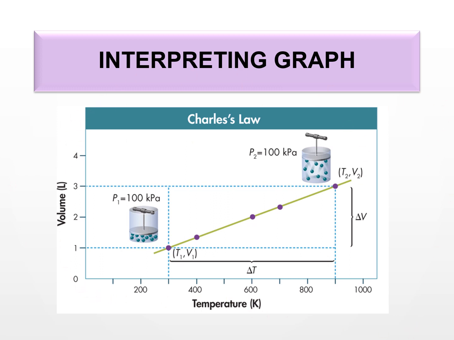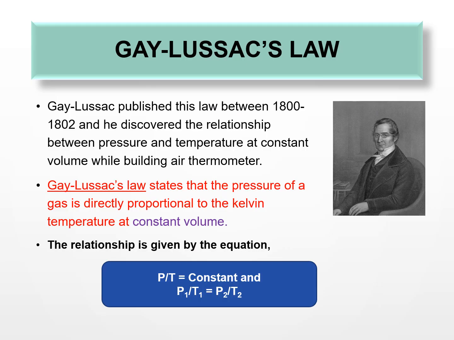So what about Gay-Lussac? Gay-Lussac's law, this is his personal law or his personal discovery. You can say that he published the relationship between the pressure and temperature at constant volume. But when did he discover it? While building an air thermometer. He had the volume of the air constant, but when the pressure was increasing, the temperature was also rising.